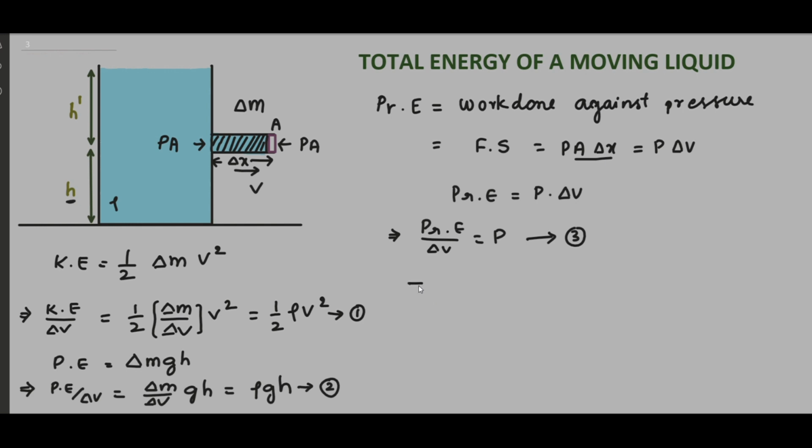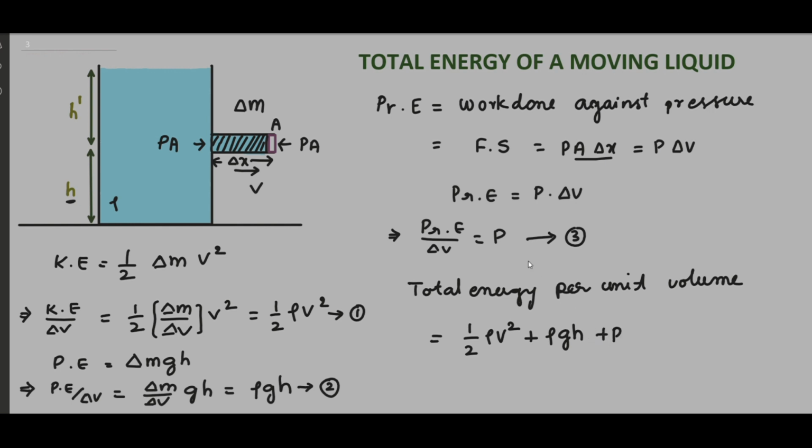The total energy per unit volume can be written as the sum of the kinetic energy, potential energy and pressure energy, which is equal to half rho v square plus rho g h plus P. Here we know that this pressure P is nothing but static pressure, which is at a depth h dash from the surface of the liquid.